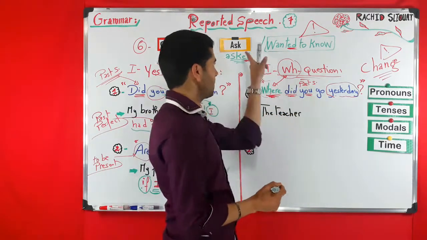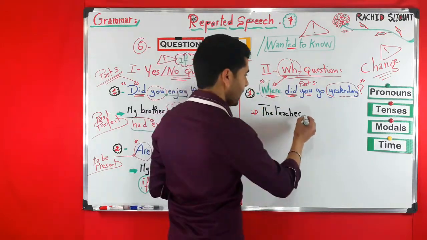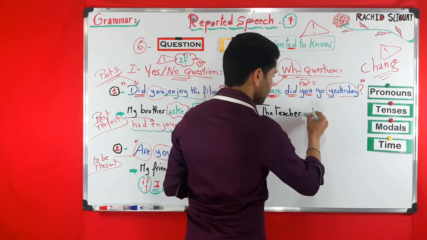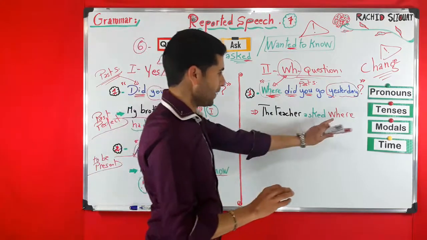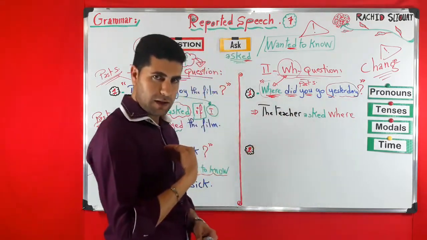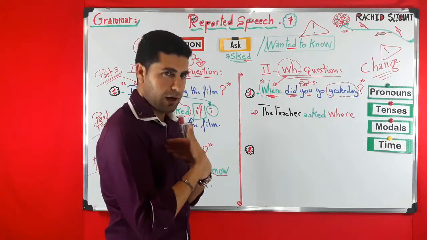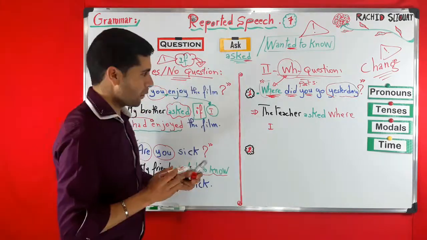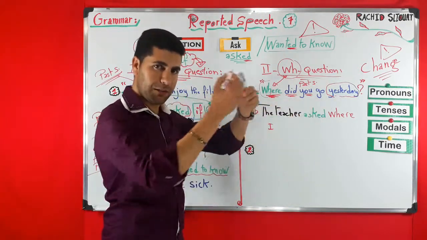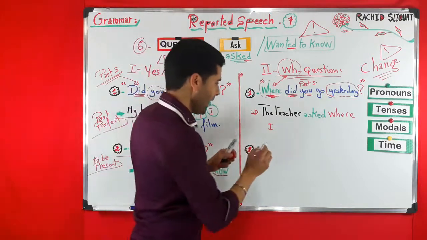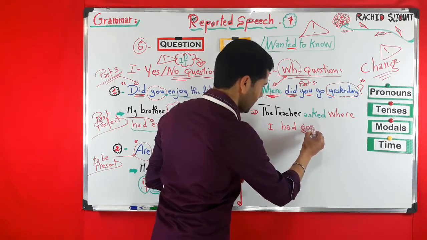Now, what do we need? The reporting verb, this one or this one. So we take, for example, asked. The teacher asked where, you. For example, we can say asked where I, or where he, or where she. Let's say, for example, where I. Now here, past simple, did go, becomes in the reported speech past perfect: where I had gone.